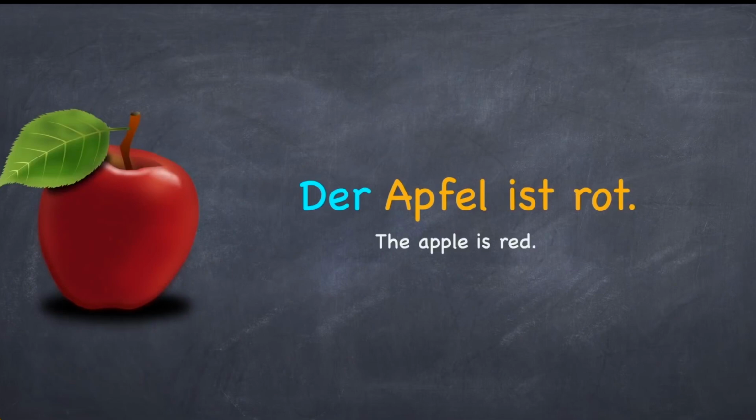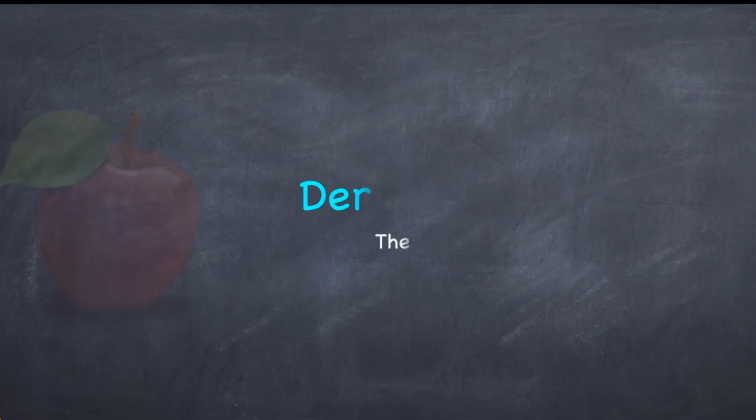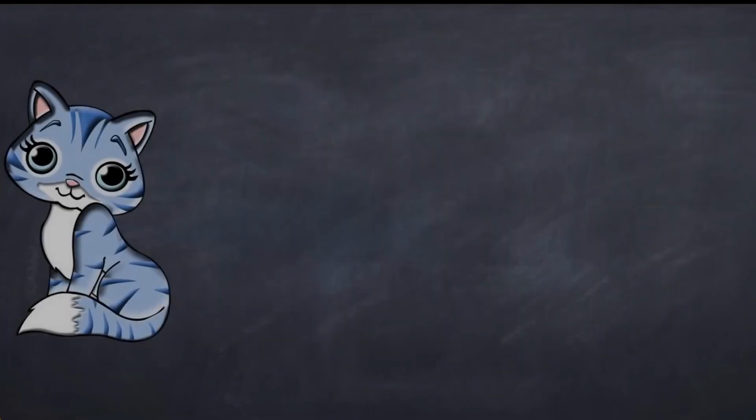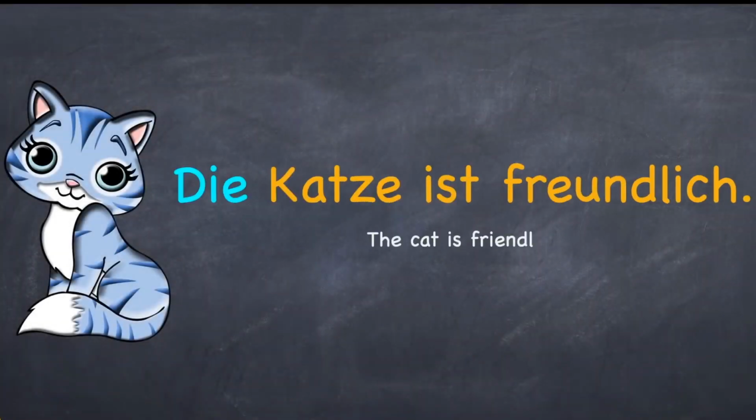Apfel ist das Nominativsubjekt, which is a noun, and the article is der. Artikel der ist maskulin. Let's come to the next article. Die Frau trinkt Wein. Here my article is die. Die Katze ist freundlich. Here my article is again die. The article die is feminine.